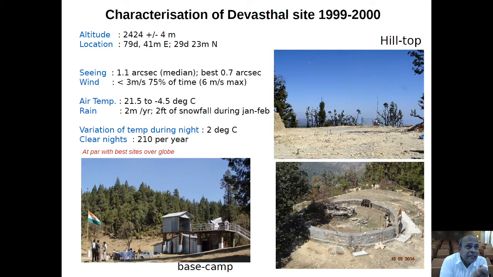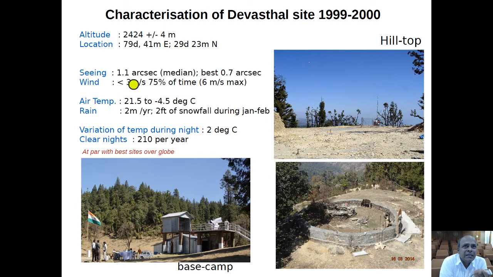Now, a detailed characterization of the Devasthal site was done during 1999 to 2000, a 2-year period. What you see here is a base camp. Here the DIM setup has been installed, and the setup was also installed at the hilltop. These are the key parameters which we have obtained.